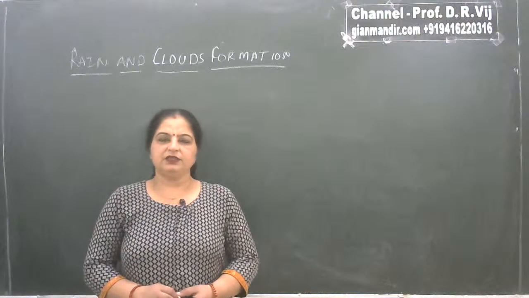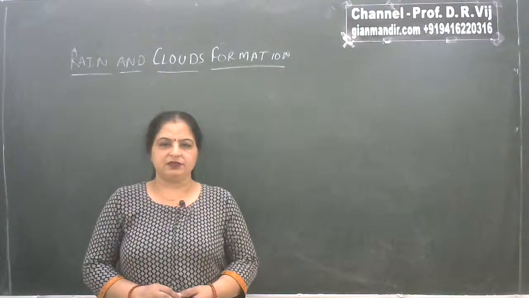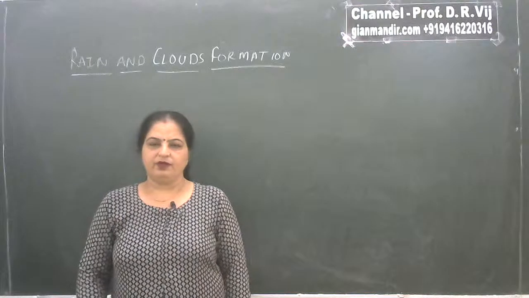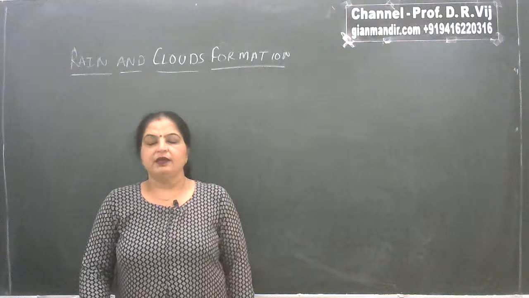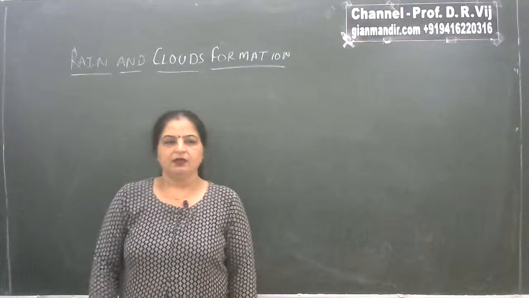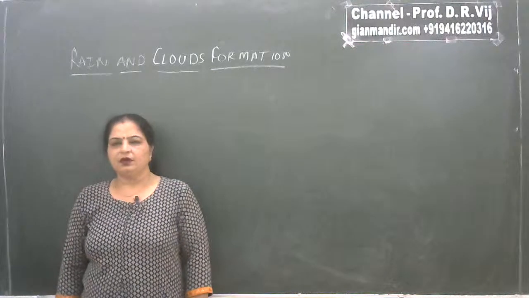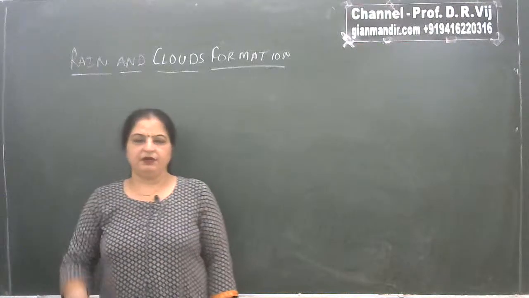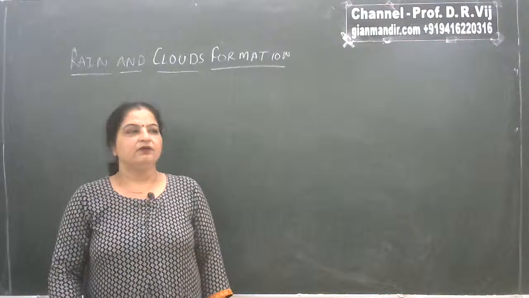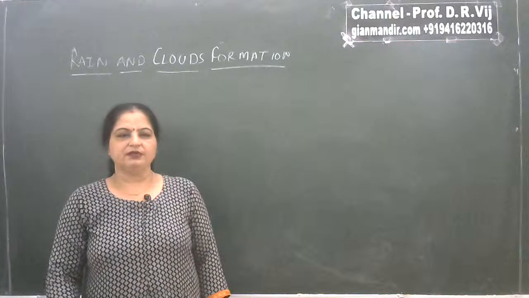So, in continuation with the discussion about natural resources, today we'll discuss some very important phenomena. First of all, pollution and the rain and cloud formation. So, if you talk about rain, what is rain? Rain means the natural way of water coming down on earth from the atmosphere.